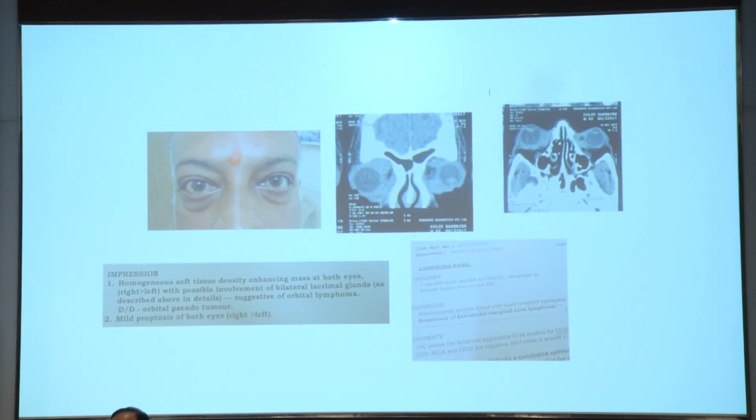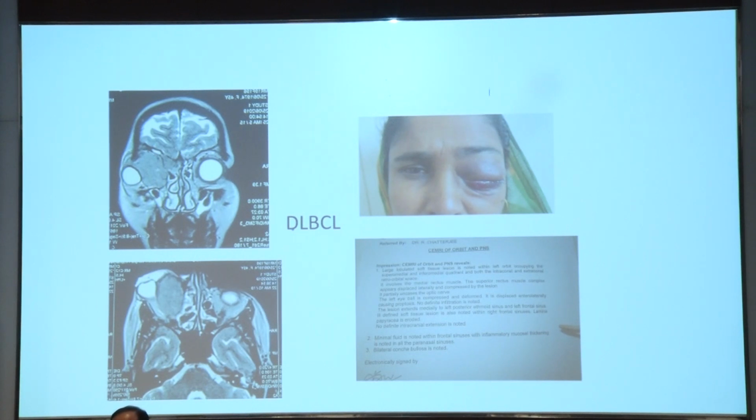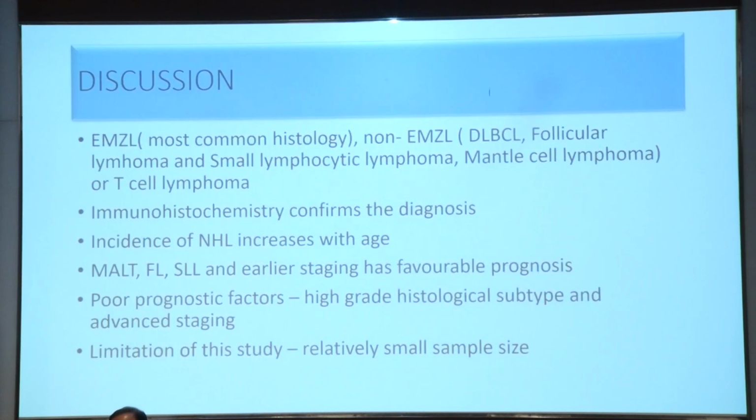This was a case where bilateral proptosis and imaging showed a homogeneous soft tissue density enhancing mass at both of the eyes. Incision biopsy was taken, and lymphoma panel investigations suggested it to be extranodal marginal zone lymphoma. This case was a little unusual. The lady presented with the features of orbital cellulitis, but on imaging there was a homogeneous lesion, almost encapsulated, but during planned excision biopsy, it was not possible to take it out in toto. So ultimately, an incision biopsy was done, but the histopathology showed a diffuse large B-cell lymphoma.